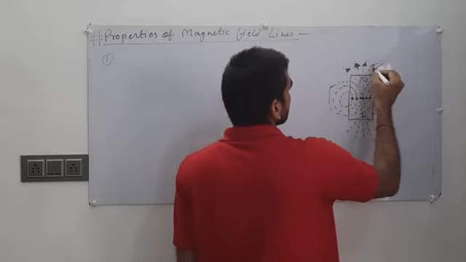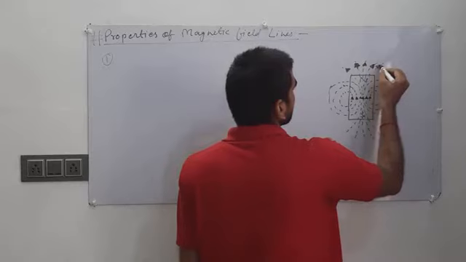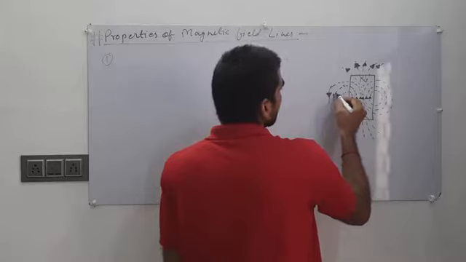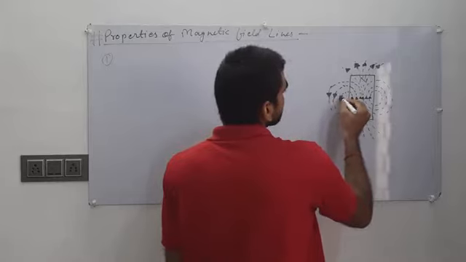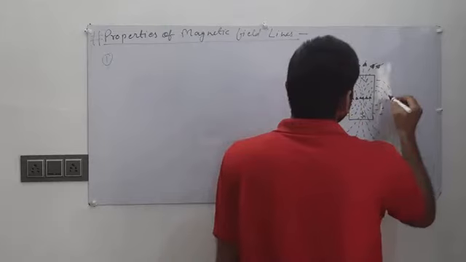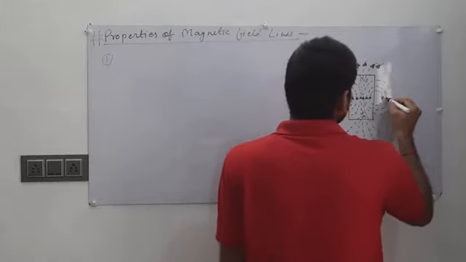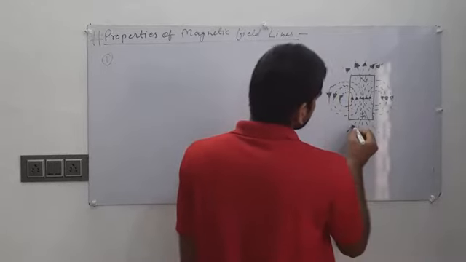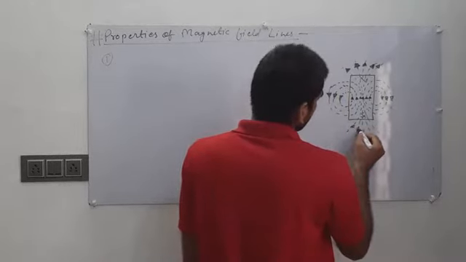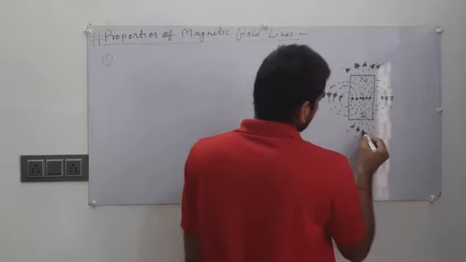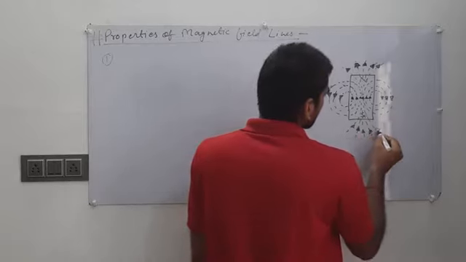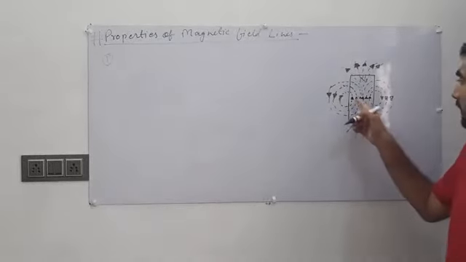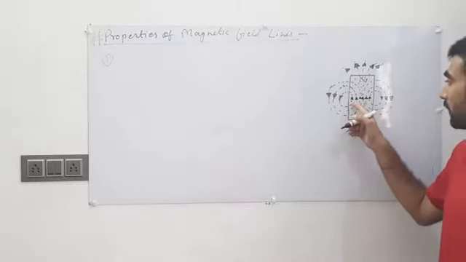You cannot see magnetic field lines, you can only experience them. So this is the figure to show, as you can see, these are closed loops and these magnetic field lines are continuous.